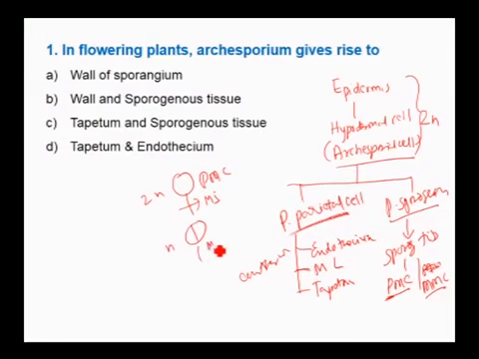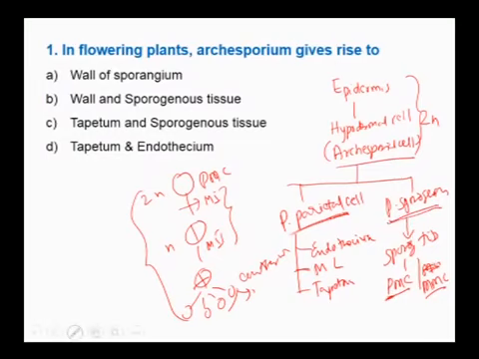The pollen diad undergoes meiosis 2, together called meiosis, to produce a pollen tetrad. The cells of the pollen tetrad separate to form the microspores, and this process is called microsporogenesis, which is produced from the primary sporogenous cell. Here the archisporium gives rise to the wall and also the sporogenous tissue. Therefore, the answer is B.